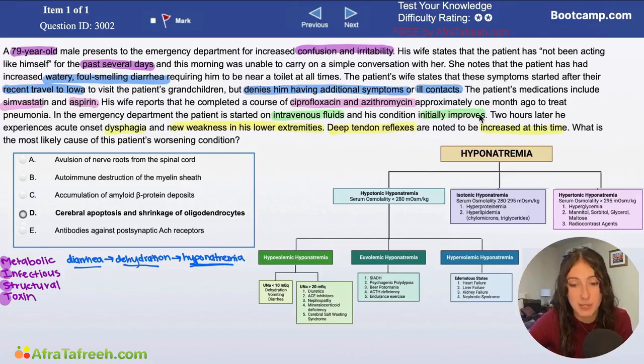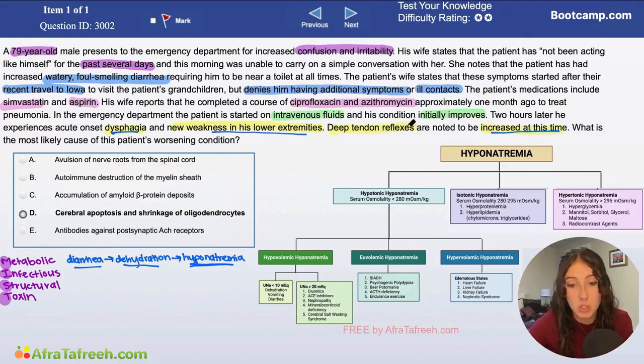When you start on IV fluids, it makes sense that his condition initially improves, right? Because the treatment for our hypovolemic hyponatremia would be to start IV fluids and start to replete some of that salt. As we're repleting that salt, however, 2 hours later, our patient begins to experience acute onset dysphagia, new weakness in his lower extremities, and his deep tendon reflexes are noted to be increased at this time. So all these symptoms taken together definitely sound like we have a neurological problem, right?